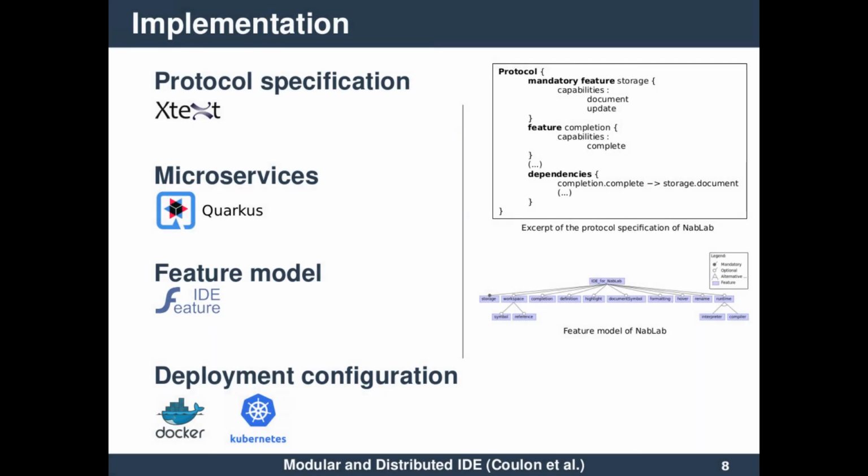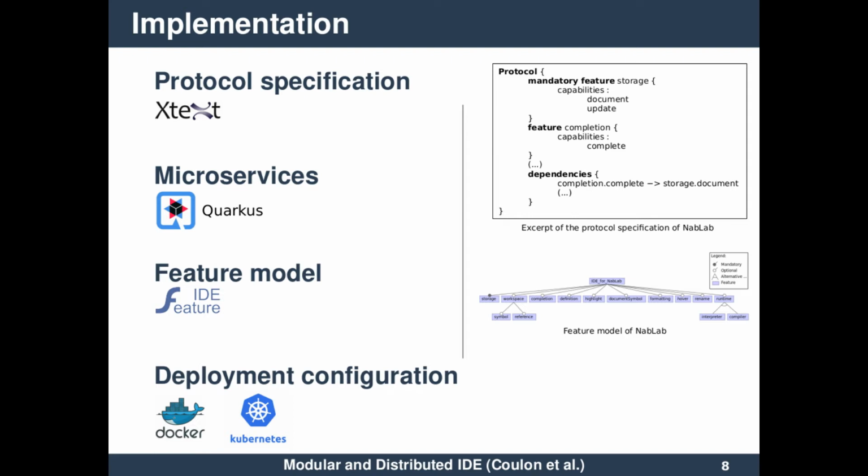To specify communication protocol, we have implemented a domain-specific language with this text. At the right, you can see an excerpt of the specification for NabLab. Our DSL allows to define the language services, here storage and completion. Each one of these can have multiple capabilities, which correspond to finer functionalities.